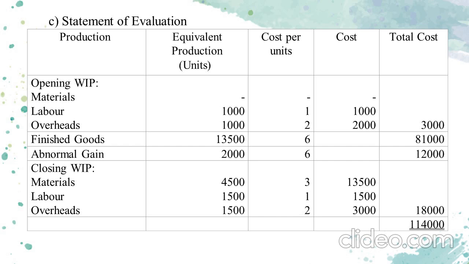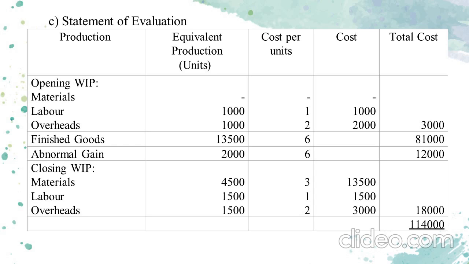Then regarding the finished goods 13,500, we can charge the total cost per unit figure, that is 6, and it is equal to 81,000 rupees. Abnormal gain 2,000 units we can charge at the whole cost per unit figure 6, we will get 12,000 rupees. Regarding the closing working progress, materials portion is 4,500 equivalent production units, and the cost per unit to be charged is rupees 3. So 4,500 multiplied by 3, we will get a material cost figure as 13,500.